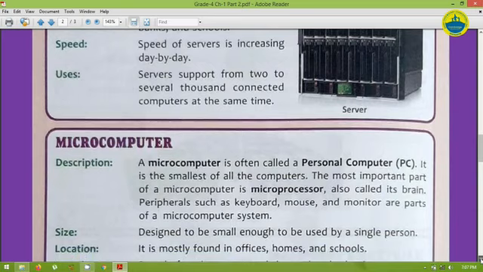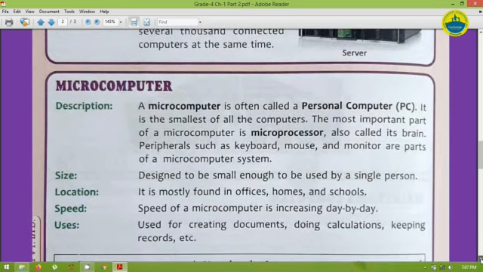Last is the microcomputer. A microcomputer is often called a personal computer, and it is the smallest of all the computers. In this category come all the computers which we use at home or in a school. They are called microcomputers. Our laptops and desktop computers all come under the category of personal computers. It is the smallest of all the computers. The most important part of a microcomputer is the microprocessor, called its brain. Different devices like the keyboard, mouse and monitor are part of microcomputers.